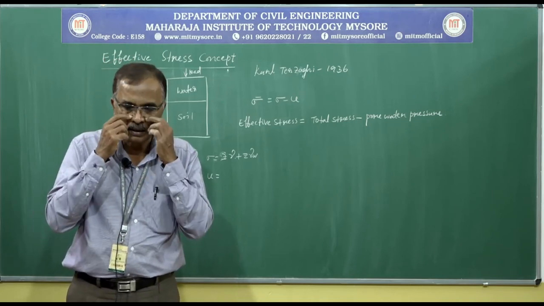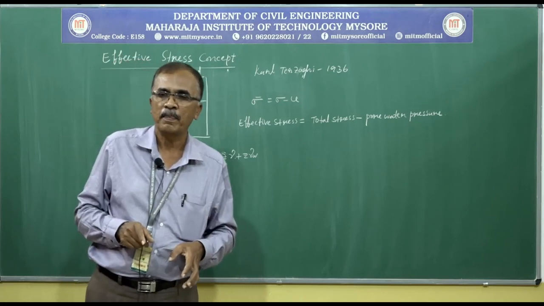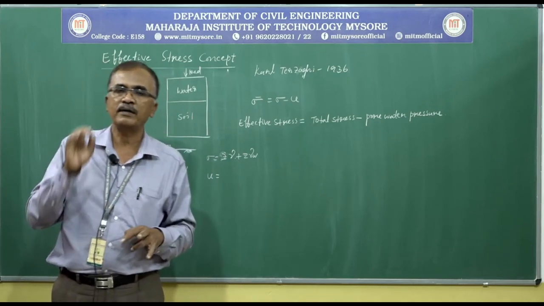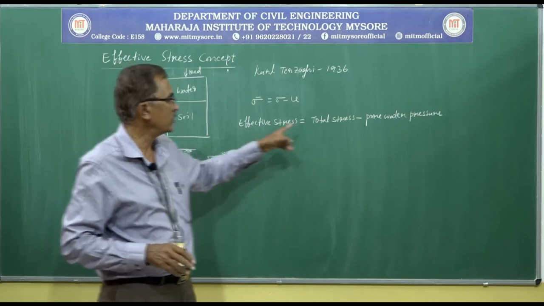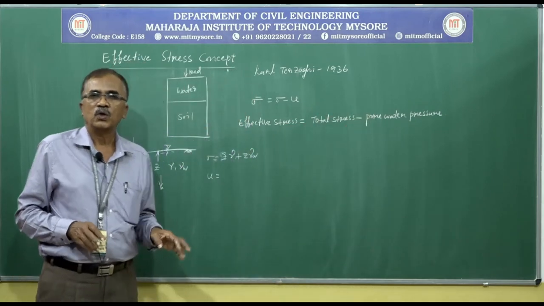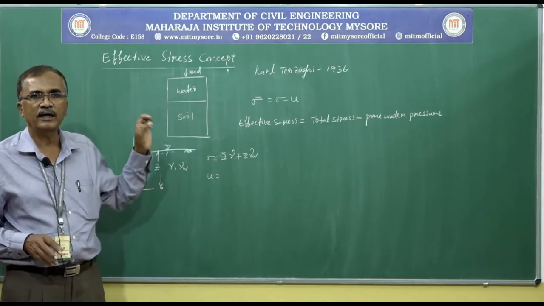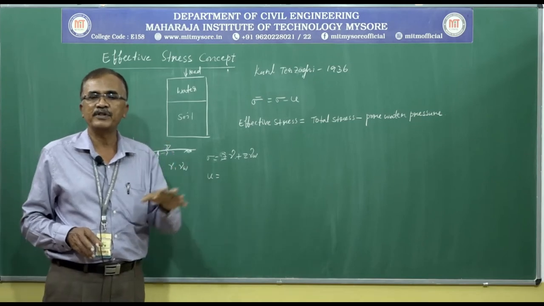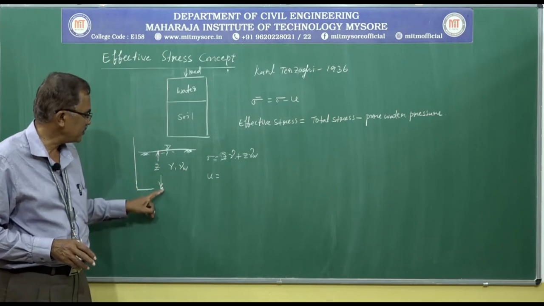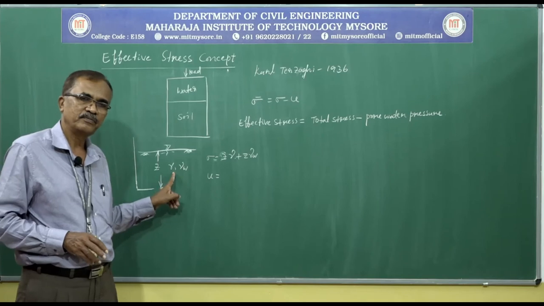Effective stress does not have any direct physical significance. It can be obtained by using two other parameters which have direct physical significance, namely total stress and pore water pressure. Total stress, as the name itself implies, in a soil at any depth is equal to the height at which stress is required multiplied by unit weight of water and unit weight of soil.